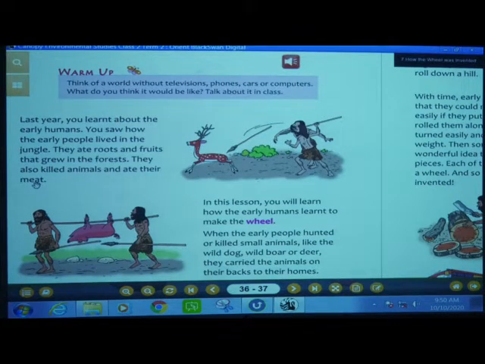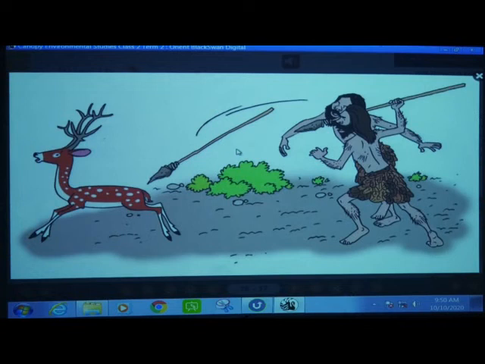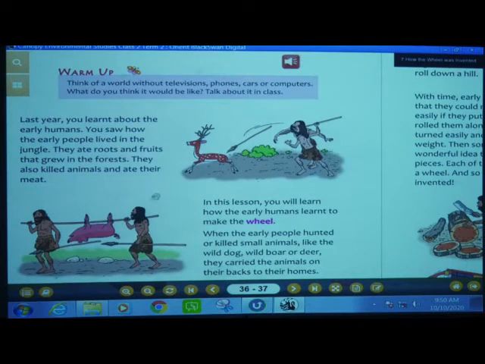So, last year you learned that early humans used to live in the jungle. And what were they eating? They were eating roots and fruits from the forest. Then they also killed animals and ate their meat. You can see in this picture how they are killing the animals. This man is killing the animal with a rod that has a knife here, and he is hunting the animal. In this way they used to hunt the animals.